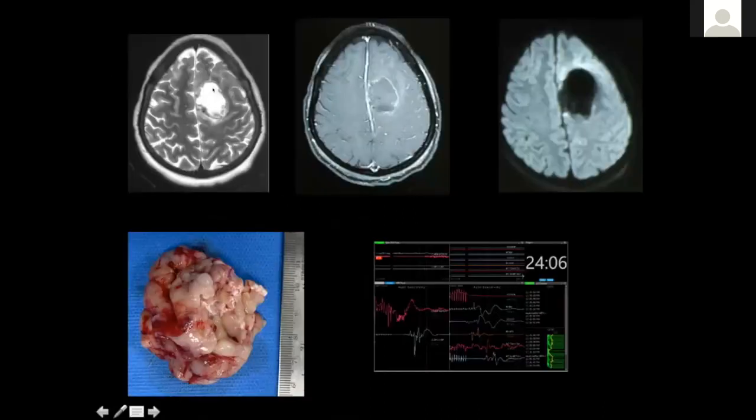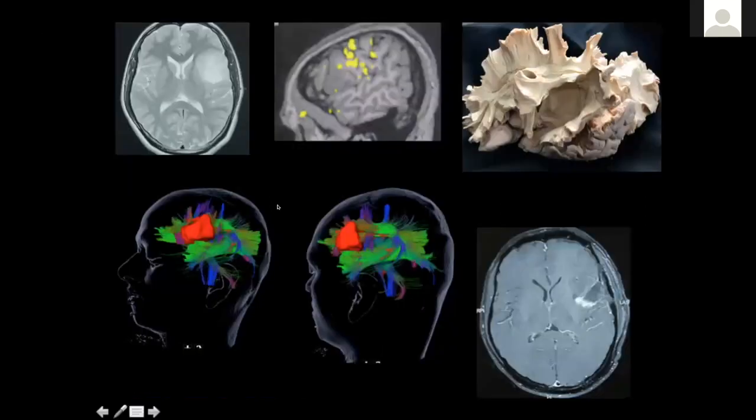And once you understand this anatomy, you can go in and do a good radical resection of this tumor. And you can see in this FLAIR image, all of the tumor is out. The monitoring shows that the motor evoked potentials are normal. And this is the en masse resection of the glioma that we are now currently performing. And we've recently published a paper. This is Professor Goyal's new philosophy on resection of gliomas.